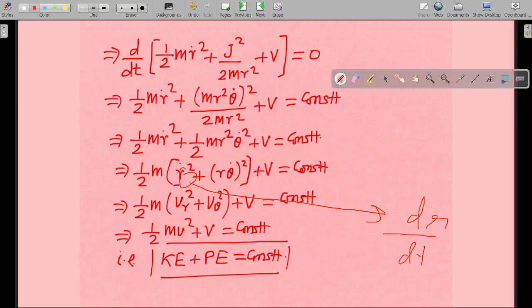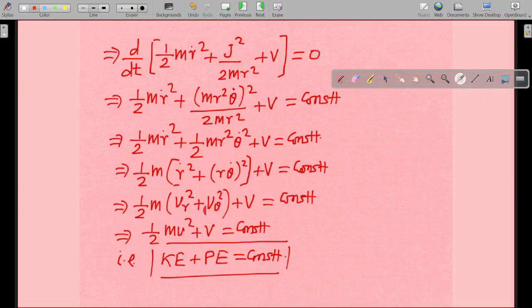Now dr by dt is the radial component of velocity, as we have already found out, and r theta dot is the transverse component of velocity, that is v theta. So this will be your vr. Radial component of velocity is dr by dt, and transverse component is r theta dot, as already seen in the previous lectures. So half m (vr square plus v theta square) plus V equal to constant.